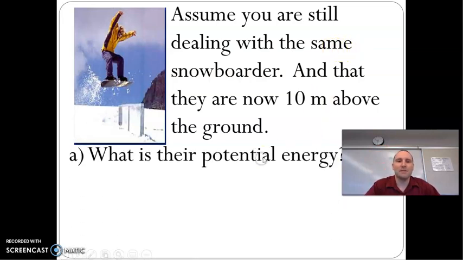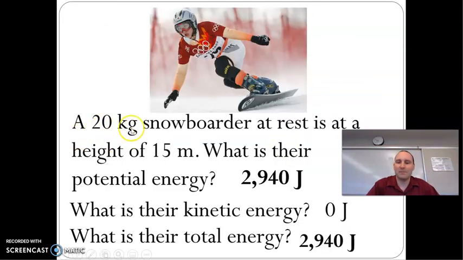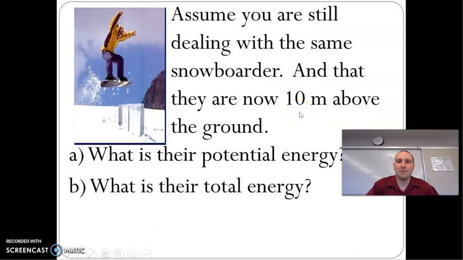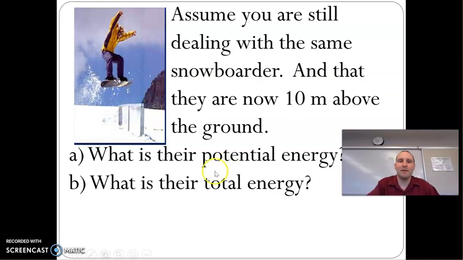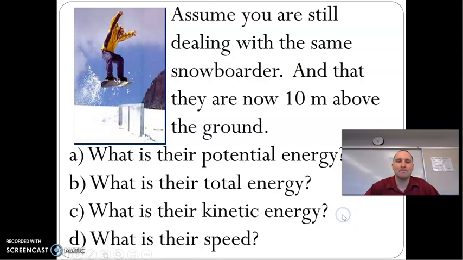First thing we have to figure out is the potential energy at the new height. They have the same exact mass, so 20 kilograms times 9.8 times 10 gives you their potential energy at that spot. Their total energy is not going to change from the start. You've already answered that question: 2940. What's their kinetic energy at that spot? Take the total, subtract the potential that they now have. That's going to be their kinetic energy at that new spot.